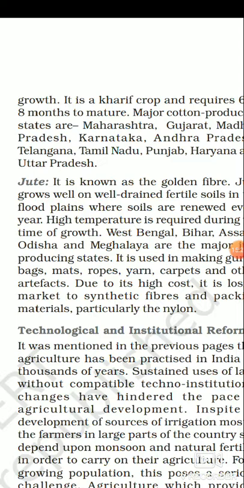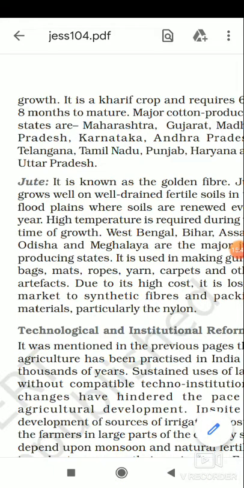Okay, jute, again it is very important fiber. It is also known as golden fiber. It grows well in well-drained fertile soil in the floodplain. So Ganga Brahmaputra Delta is a major jute producing area of our country. It requires high temperature during the time of growth. West Bengal, Bihar, Assam, Odisha, and Meghalaya are the major jute producing states.